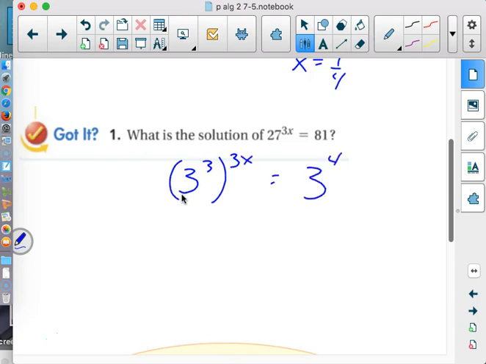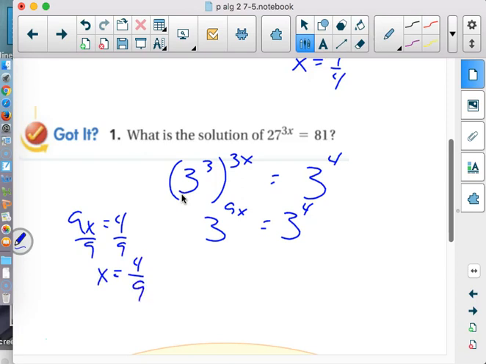The problem is when you try to skip steps. I mean, you really shouldn't be skipping steps at this point. And when you do that, then it's like, okay, how do I get all this to work? Well, a power to a power is multiply, so this will be 3 to the 9x equals 3 to the 4th. And then the 3's, we don't need them. These 3's are already equal. We need 9x to equal 4, or this isn't going to work. And we divide both sides by 9. And we get 4 9ths. And that's our answer. And again, it is checkable.